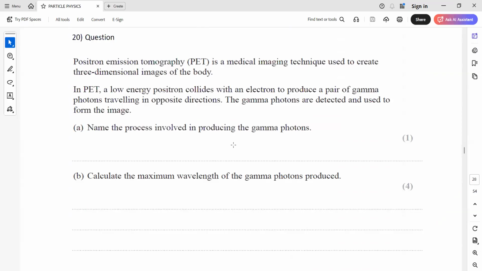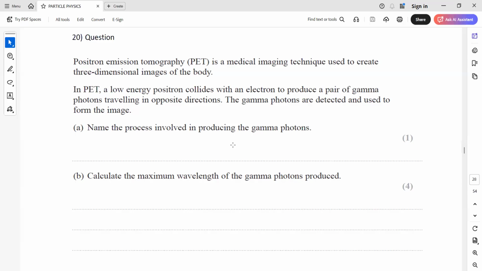Then the next question, this was a question in the Cambridge paper as well. If you have studied positron emission tomography, in a PET scan, what we do is inject a radioactive source, which is mainly a beta positive emitter, into the body, which interacts with the electron and releases energy from inside the body, and we detect it from outside.